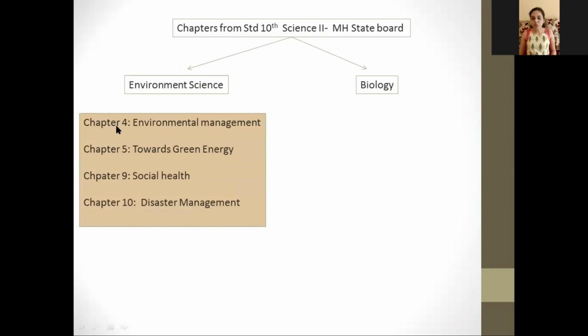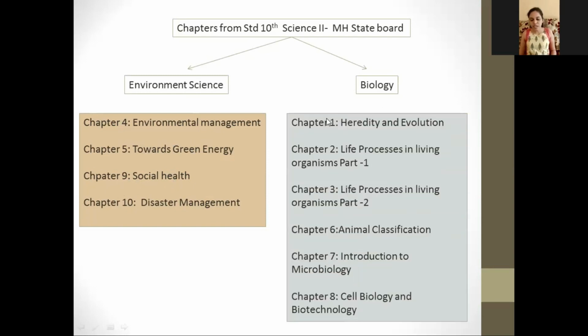We have chapter number 4, environmental management, chapter 5, towards green energy, chapter 9, social health, chapter 10, disaster management under environmental science. And further on we have chapters 1, 2, 3, 6, 7 and 8 under biology.